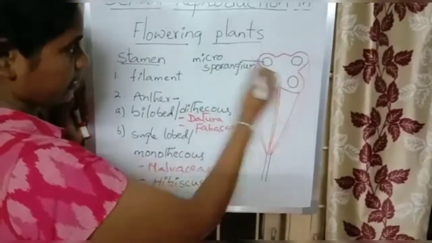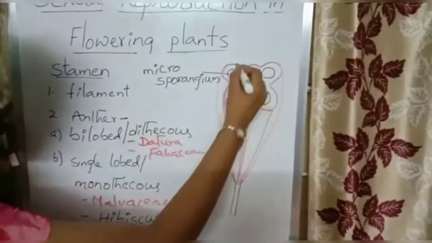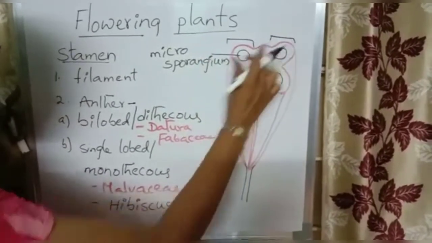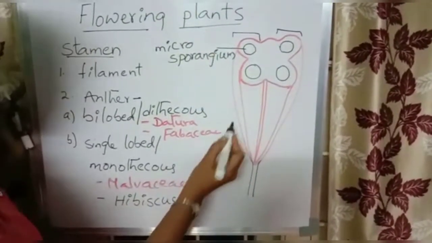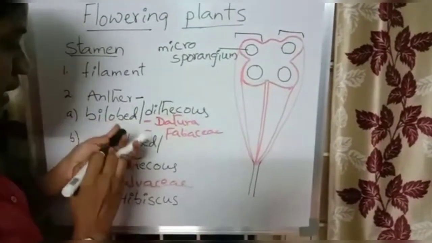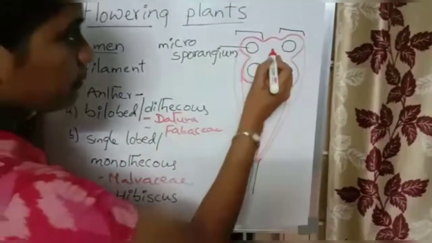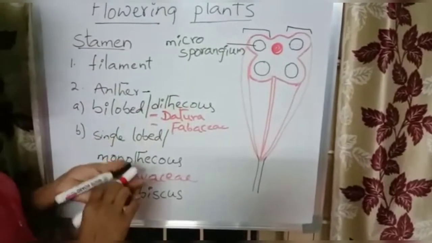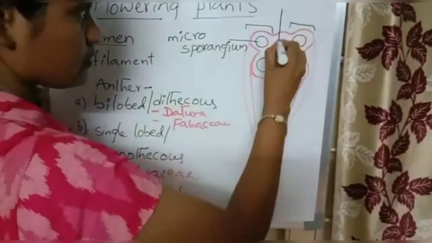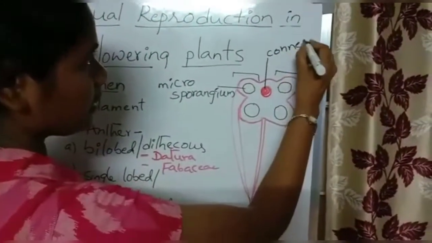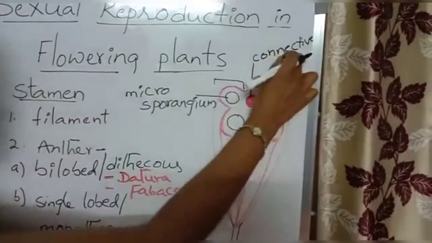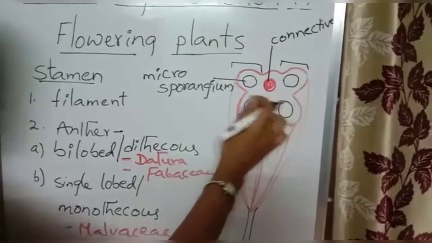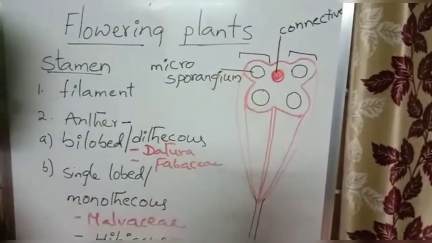This is the dithecous anther diagram. This is one lobe and this is another lobe. Both the lobes are joined by a sterile tissue called connective. Connective is the sterile tissue present between the two lobes of the dithecous anther, or bilobed anther.